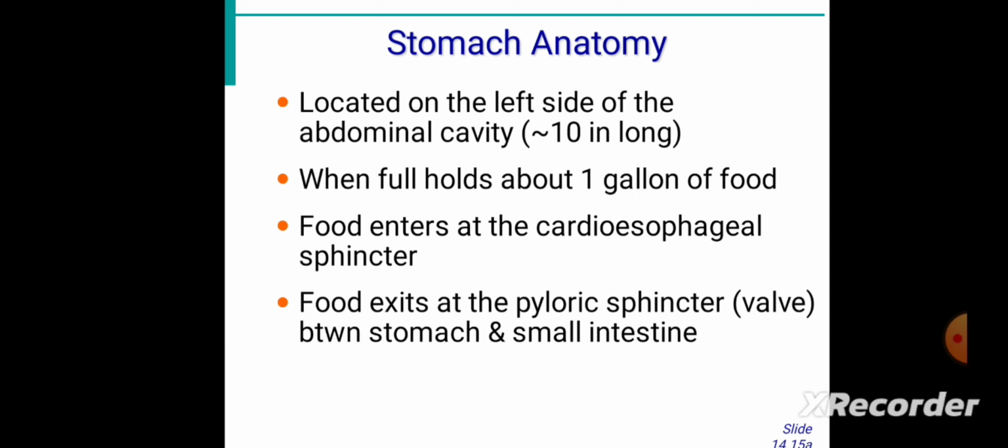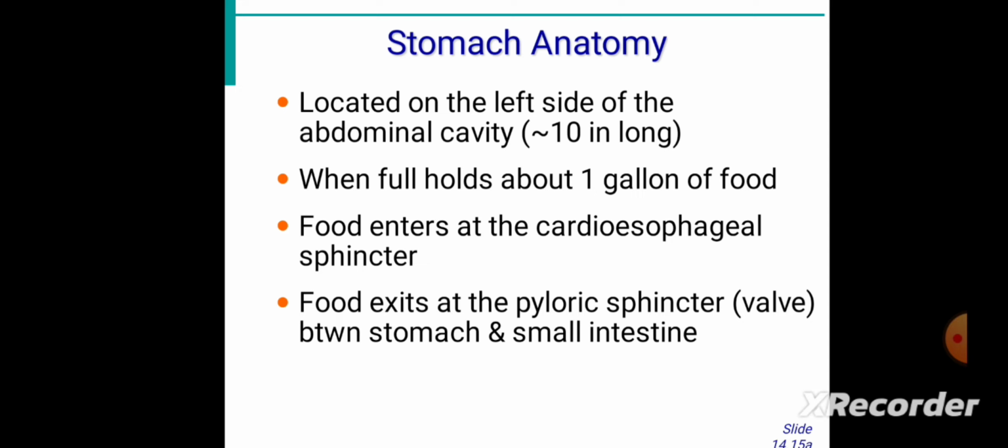Specifically, the stomach is located on the left side of the abdominal cavity. When full, it can hold around 1 gallon of food. Food enters at the cardiac sphincter, a valve-like structure which restricts the backflow of food, and food exits by the pyloric sphincter.